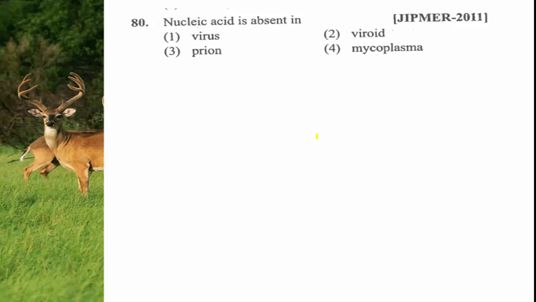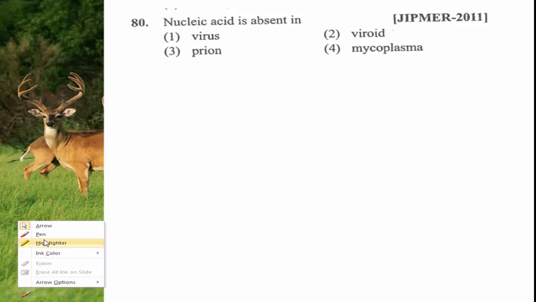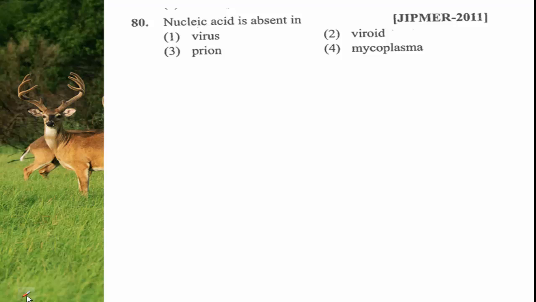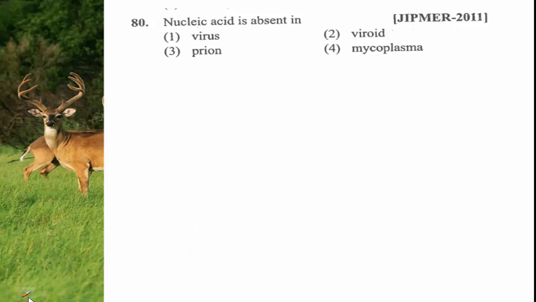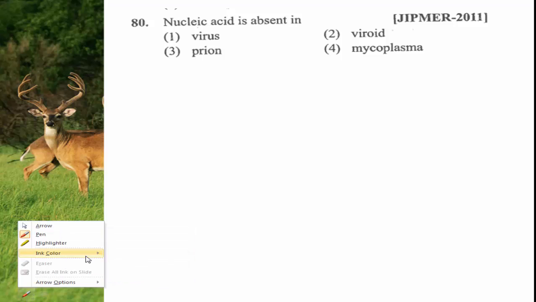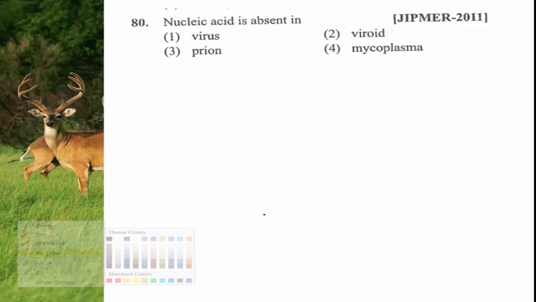What are viroids? Viroids are infectious RNA molecules, and the prions are infectious protein molecules. Hope you remember these terms.